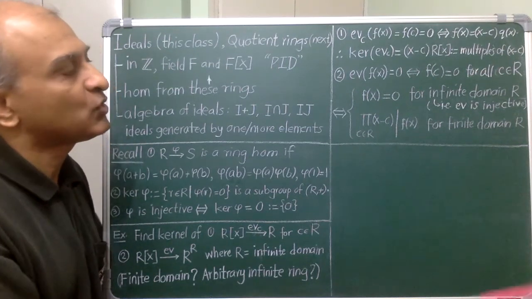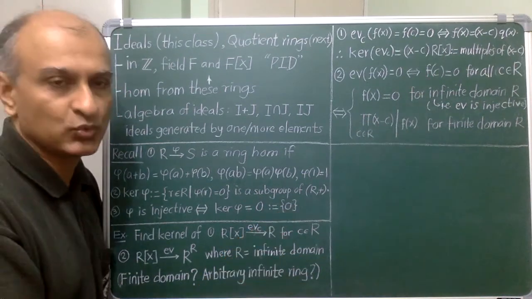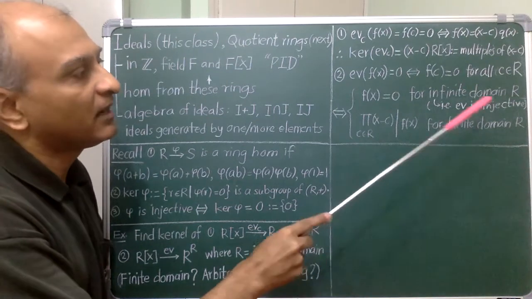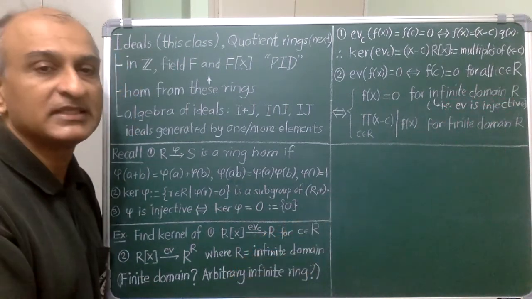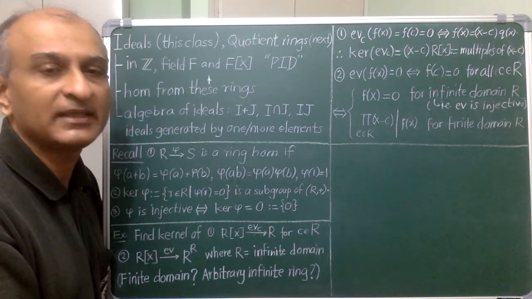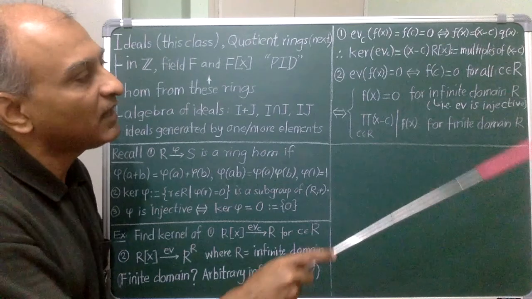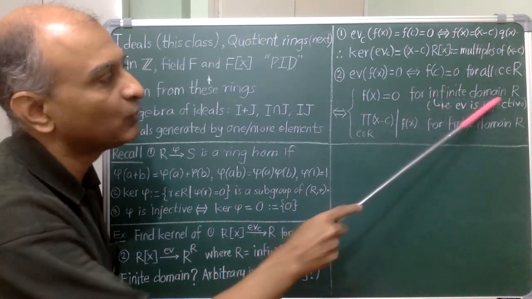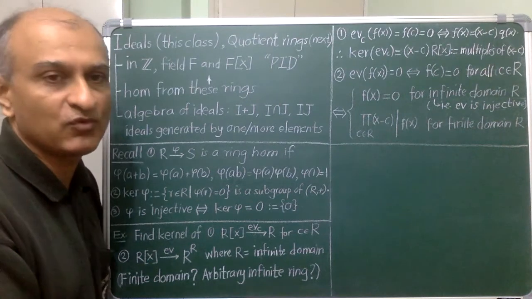Okay, so if f is going to have every element of R as a root, then the underlying domain cannot be infinite, because in this case no non-zero polynomial can have these infinitely many roots. So if the underlying ring is an infinite domain, then only the 0 polynomial evaluates to the 0 function.